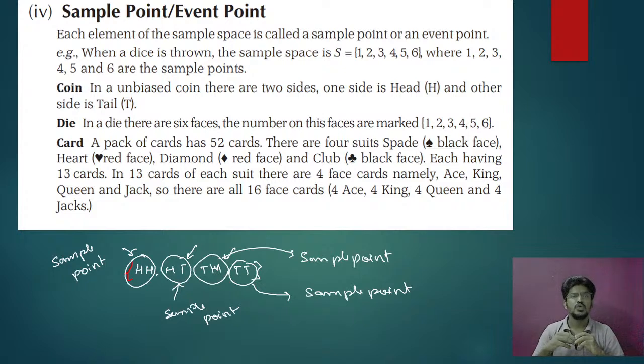So the elements of the sample space, the objects of the sample space, are called sample points, or we can also call them event points. These things are really very important, so please go through them and understand them.